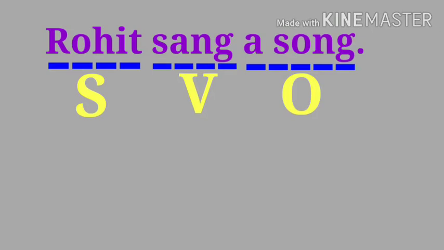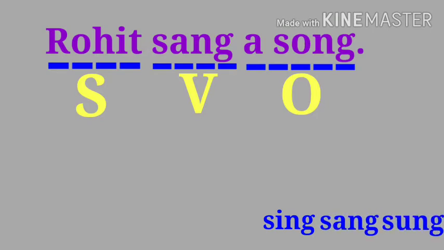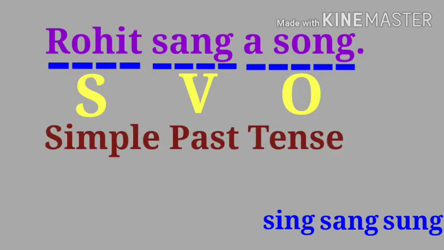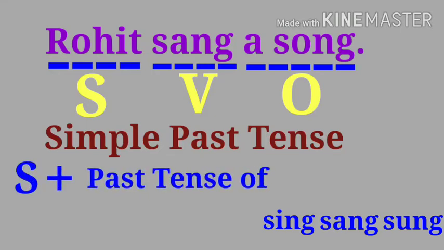Now see, sang. What is it? It is the past tense of sing. Understand? What are the three forms of that verb? Sing, sang, and sung. Sung is the past participle of the verb. Now, as it is the past tense of the verb, the given sentence is in simple past tense. Subject plus past tense of the verb plus object. So the given sentence is in simple past tense.